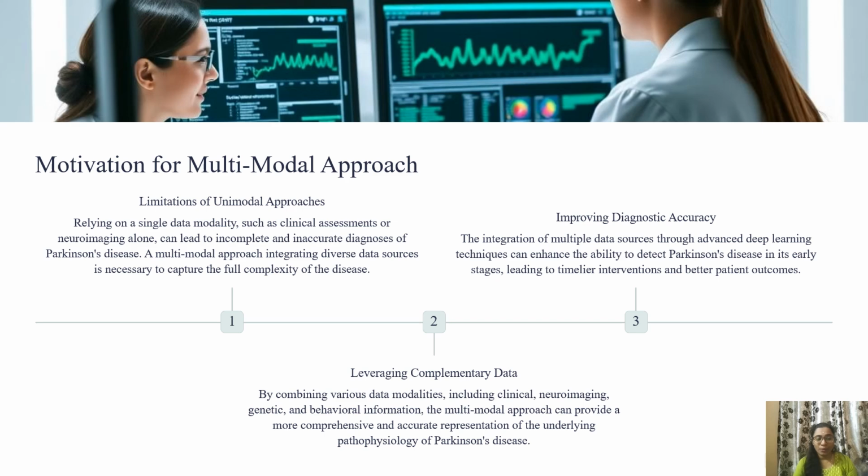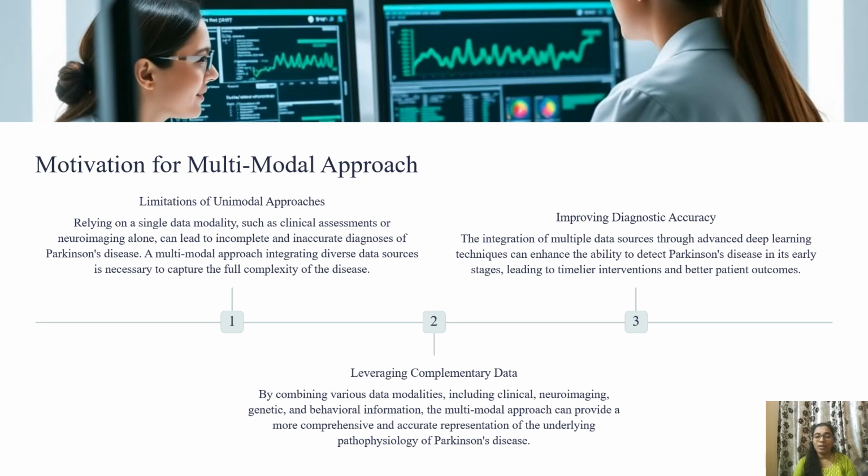A multimodal approach integrating diverse data sources is necessary to capture the full complexity of the disease. In leveraging complementary data, we are combining various data modalities, including clinical, neuroimaging, genetic, and behavioral information. The multimodal approach can provide a more comprehensive and accurate representation of the underlying pathophysiology of Parkinson's disease.